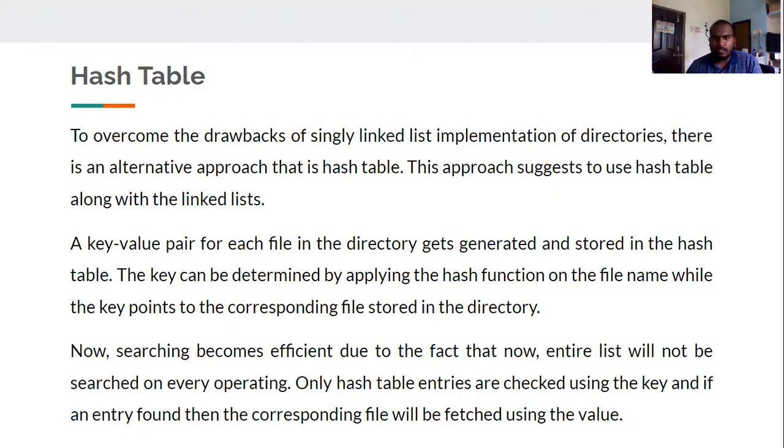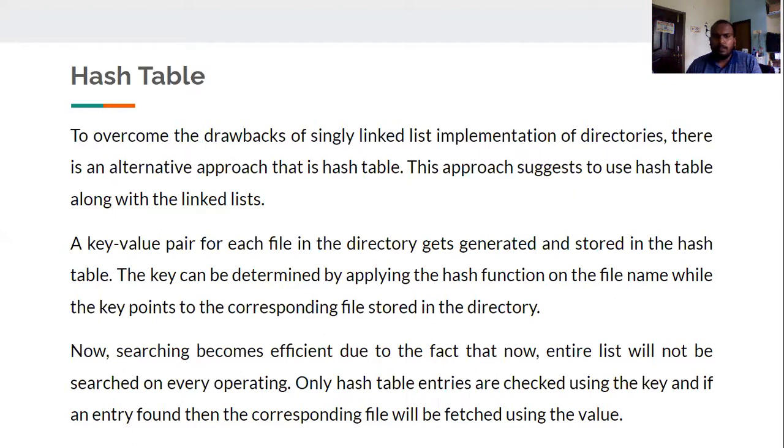This approach suggests using a hash table along with the linked list. A key-value pair for each file in the directory gets generated and stored in the hash table. The key is determined by applying the hash function on the file name, and it points to the corresponding file stored in the directory.